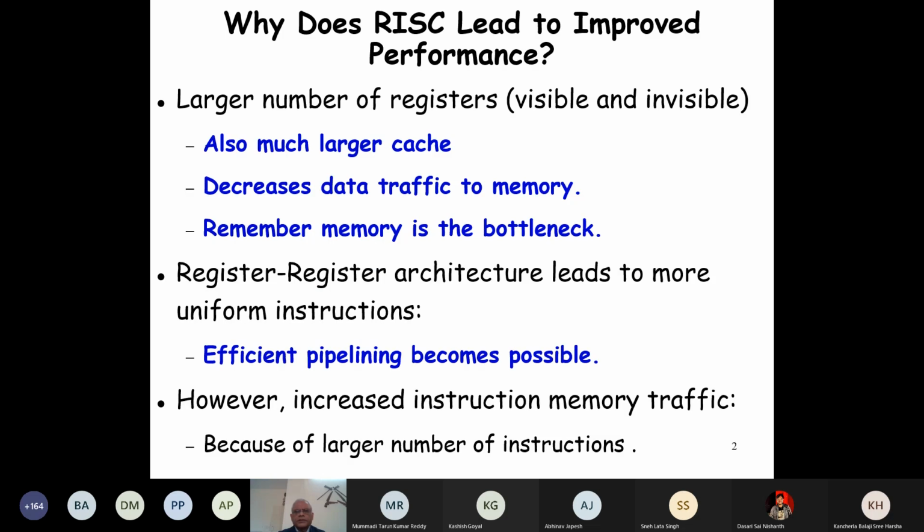Now let's get started with what we were doing last time. We had said that RISC leads to improved performance compared to the CISC architecture. Now, the question is why it leads to improved performance. We're trying to answer this. The first thing is about a larger number of registers.